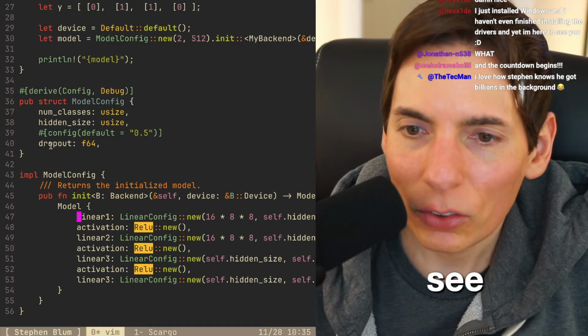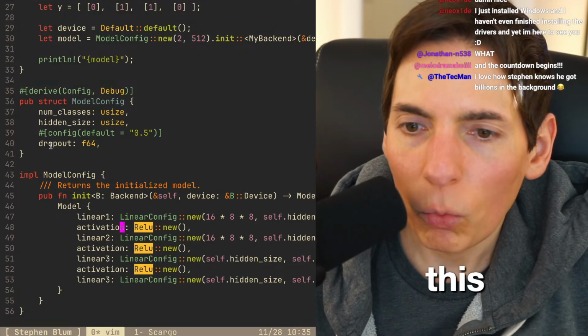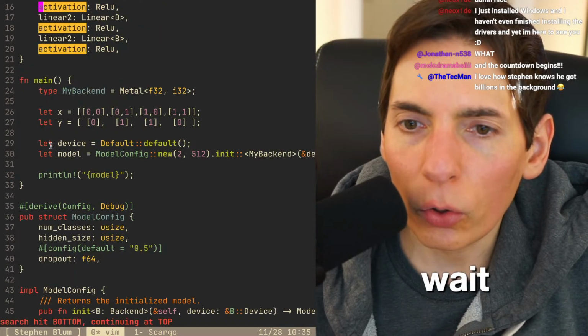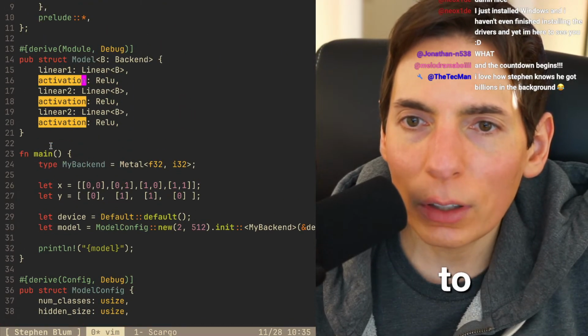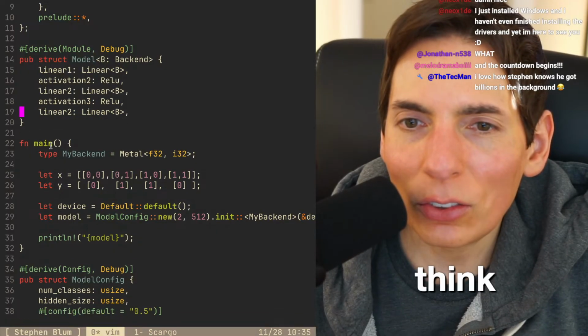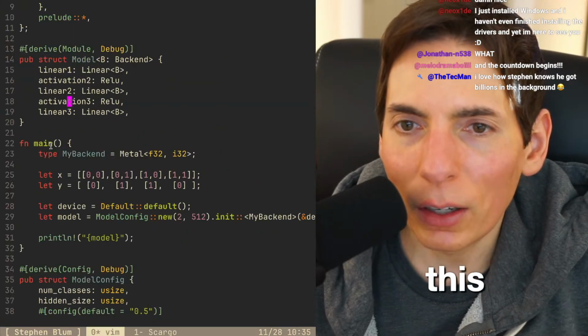All right, let's see here. So let's do linear activation, and then so I want it to be like this: 1, 2, 3, and 4. Wait, hold on. Was there only one activation? Do we have to do it like this? Really? I think we have to. Let's just do a linear output like this. There we go. So that's what it will be like right here.